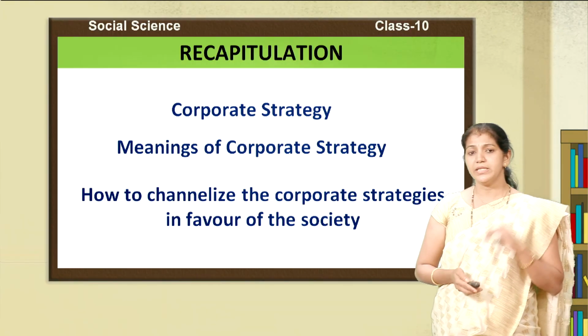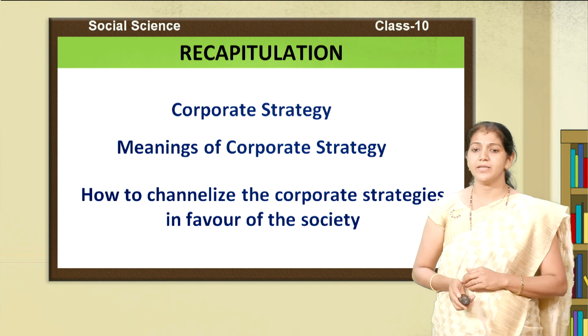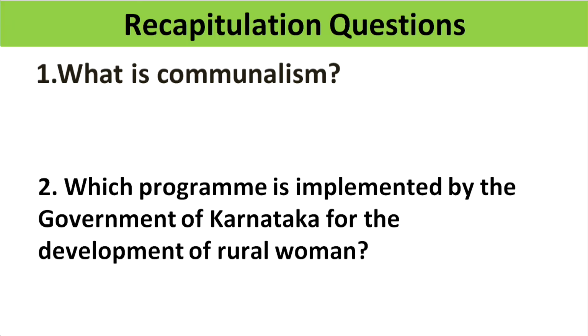Dear student, I hope you understood the meaning of communalism, terrorism and corporate strategy in this unit.